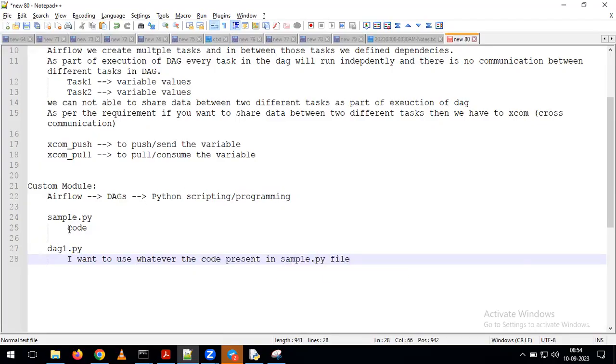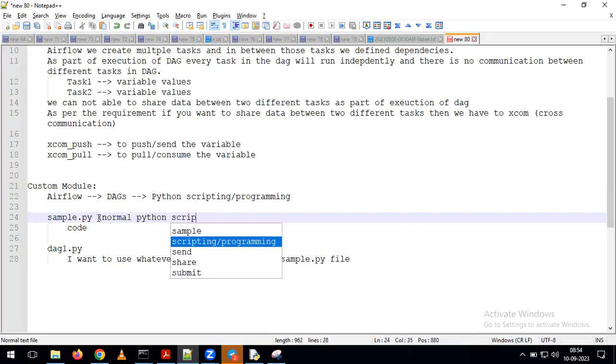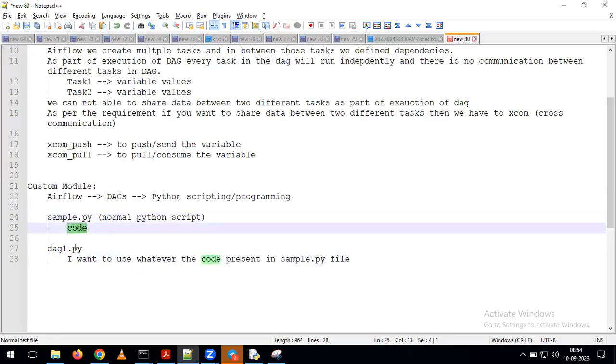So see here, we have two different Python files only. One we are calling dag1.py, and the other one is a normal Python script. In this script, we have some code. Now, my requirement is to write the dag1.py code, which is nothing but in dag1, I want to write the Python code.